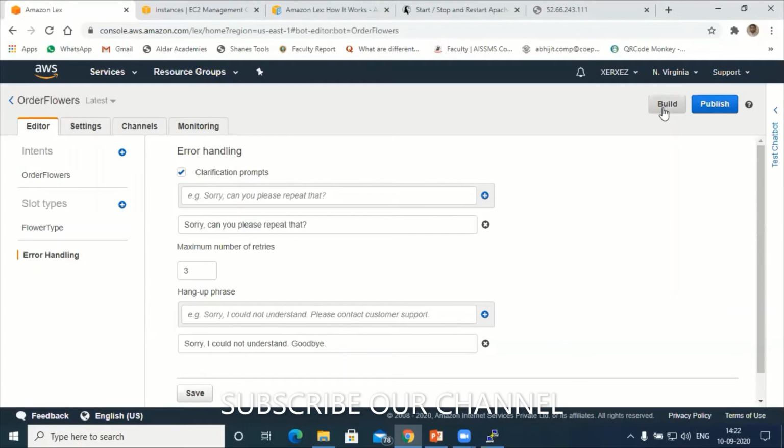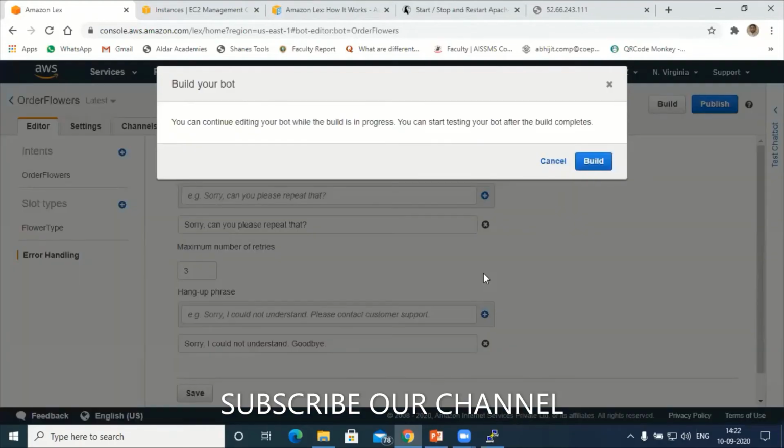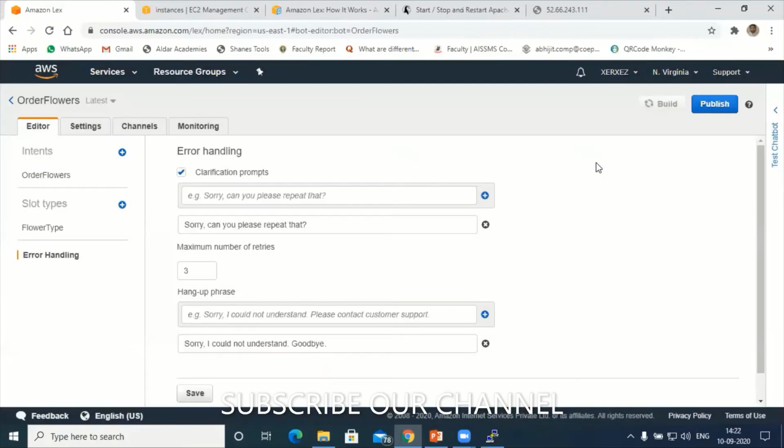Click on build. You can continue editing your bot while the bot is in progress. As I told you, if I want to modify when the bot is at the operational level, we can modify it and build it. Click on build. It takes time. Maybe 30 seconds to build the bot. Hold on.